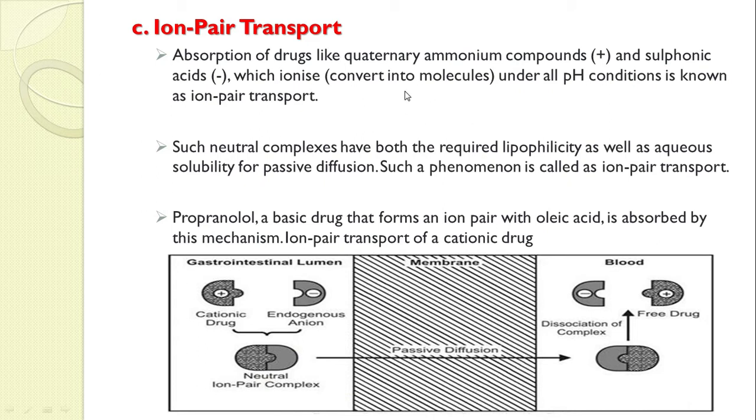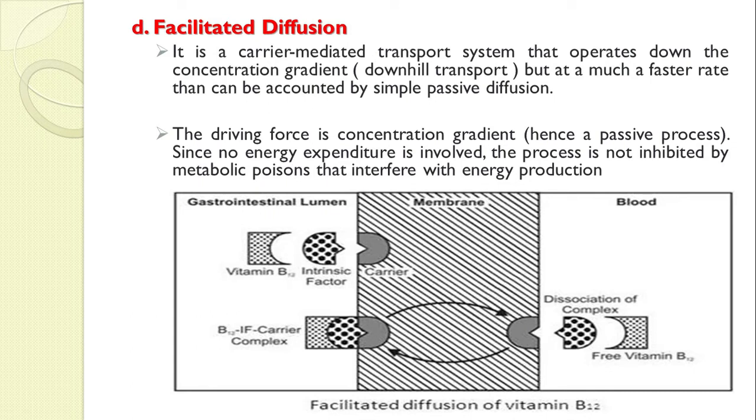Two ions come together and form a pair. The concentration of this pair in the GI lumen will be higher, and in the blood it will be less, so due to this concentration gradient, the neutral ion pair will cross the membrane barrier, and again dissociate in the blood, and your drug is freely available in the systemic circulation. That's why we call it ion pair transfer. Okay, is it clear? Then next we will start with facilitated diffusion.